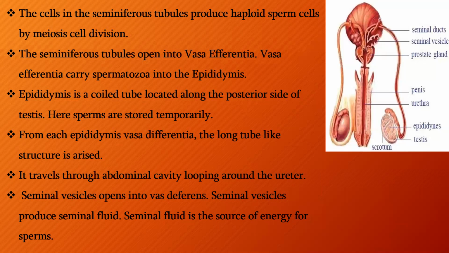The seminal fluid is a source of energy for sperms. The sperms get nutrients from the seminal fluid, and they also gain the motility function from it. The seminal fluid acts as a medium for floating.